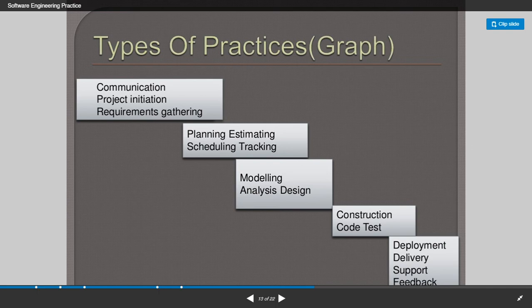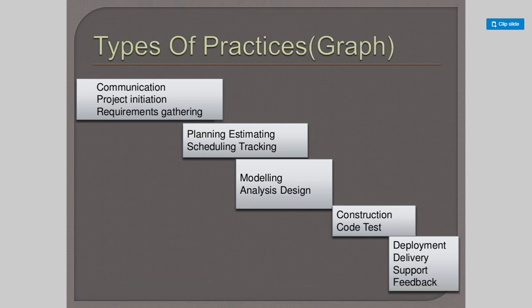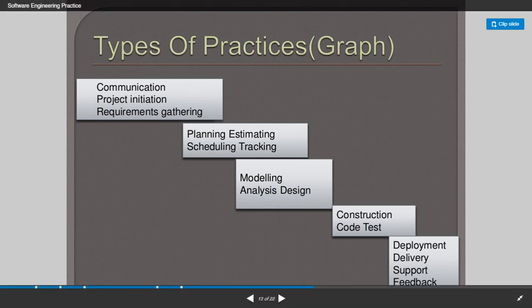And then finally deployment, delivery, support, and feedback. Once the product is coded and tested successfully, it can be deployed in the user environment. Once it is successfully deployed, it is delivered to the customer, and we can have the support and the feedback. The support may be for some period of time till the user is used to the software.